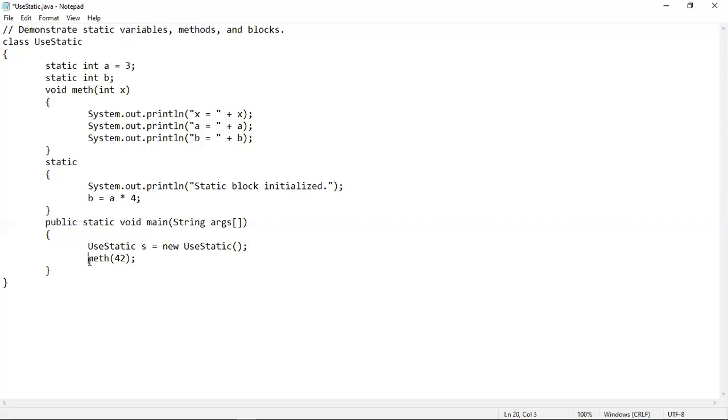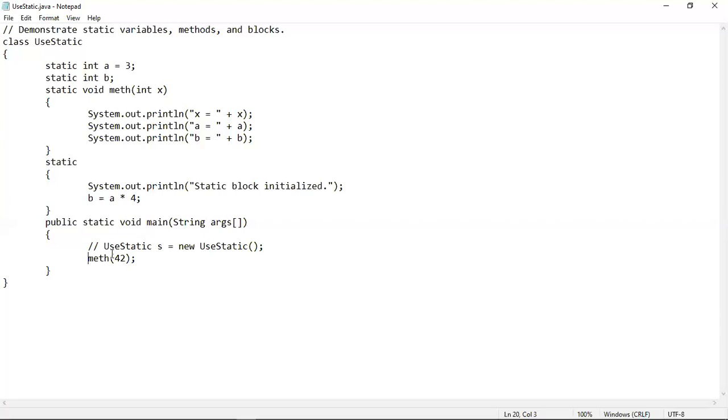And using that object, you can call this meth method from inside main. But because this meth method has been declared as static, you don't need to create any object. You can directly call this meth method just like this from inside the main method, because a static method can easily call another static method directly.